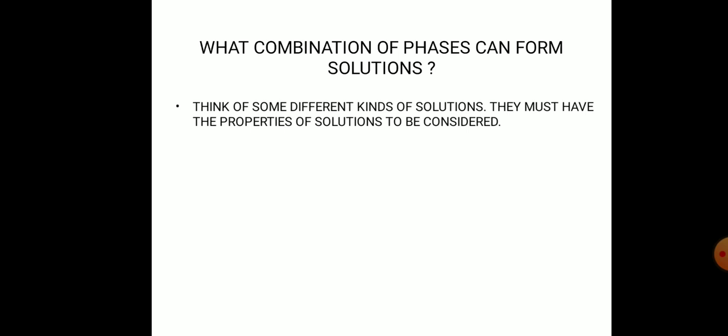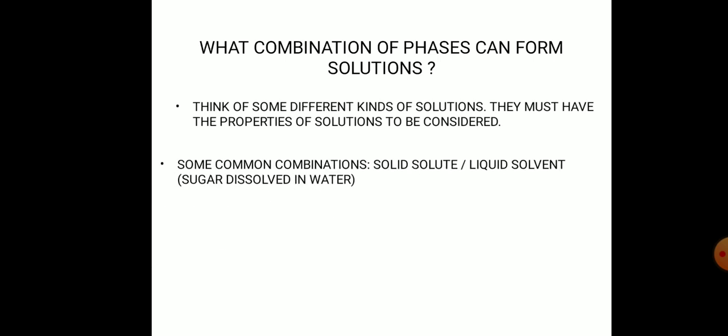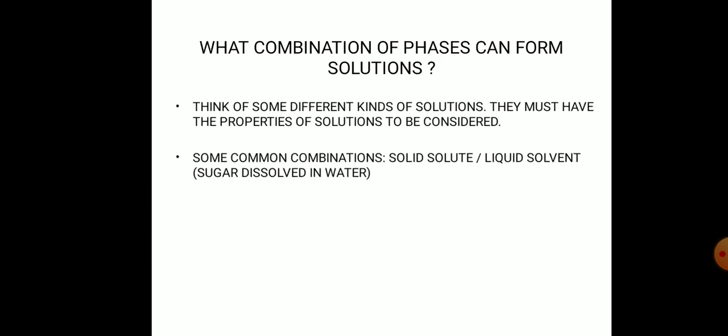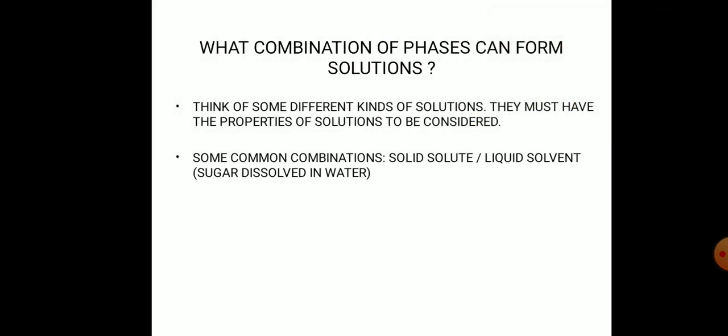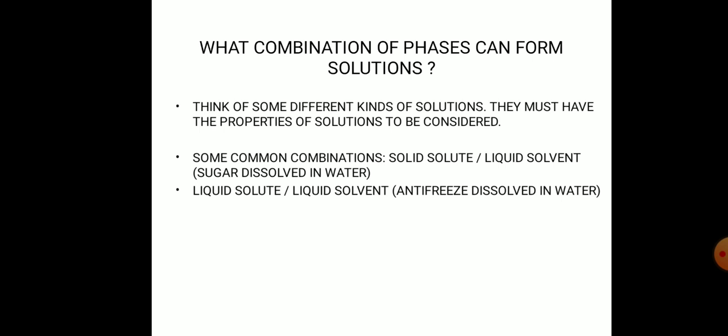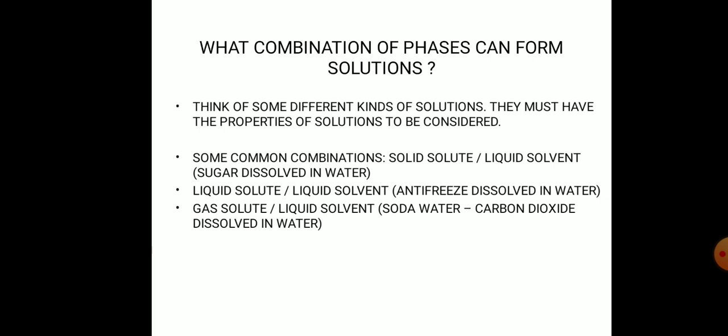What combinations of phases can form a solution? Think of some different kinds of solutions. They must have the properties of a solution to be considered. Some common combinations: solid solute, liquid solvent, sugar dissolved in water. Liquid solute, liquid solvent, for example antifreeze dissolved in water.